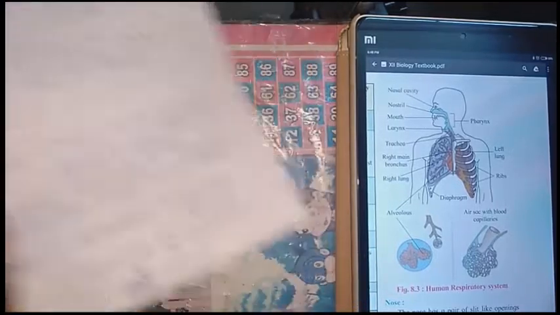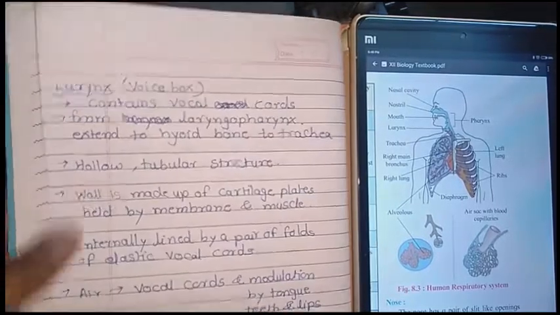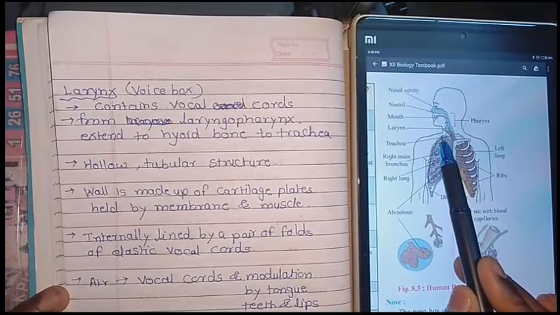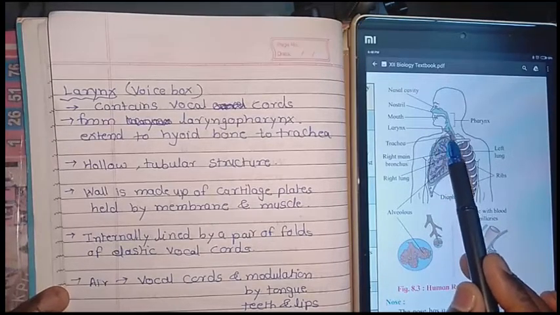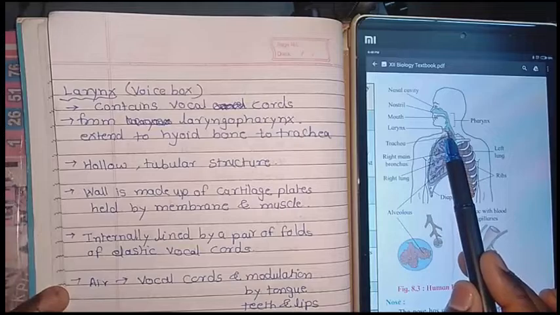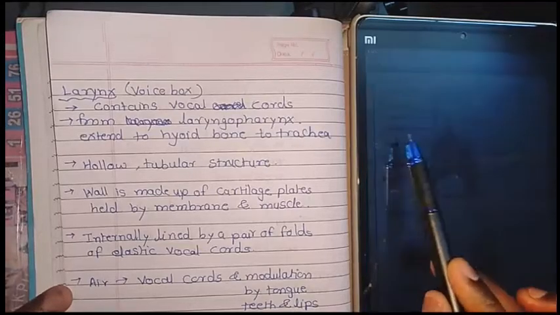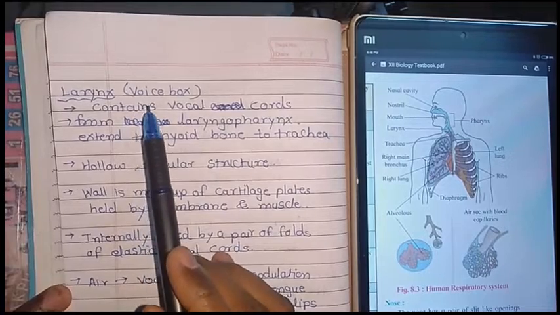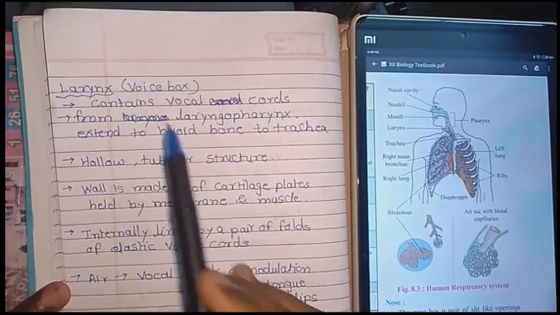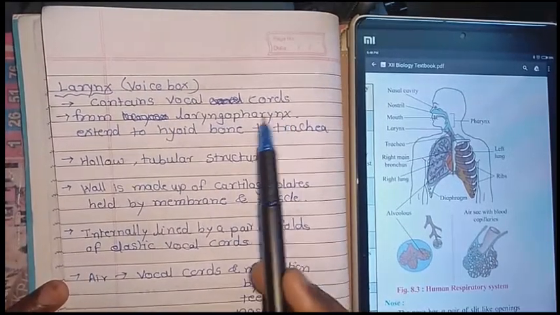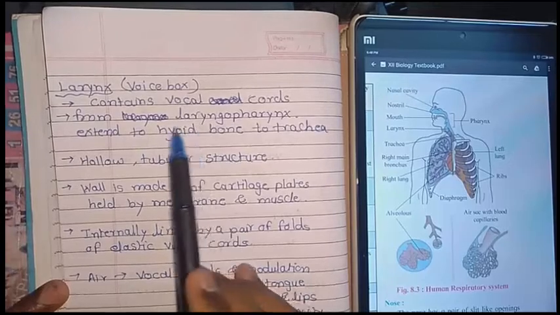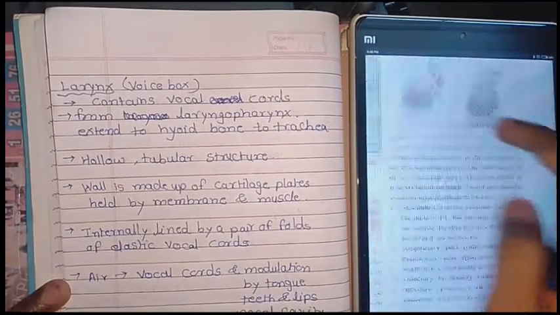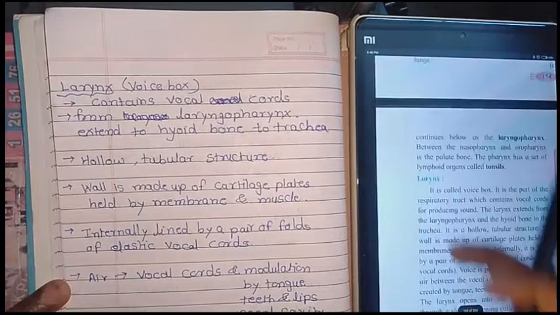We have completed the nose and the pharynx. Now we will move towards the larynx part. You can see the larynx here, present in the neck. The larynx is also known as the voice box. It contains the vocal cords. From the pharynx, the laryngopharynx extends to the hyoid bone. I can show you a part of the larynx.